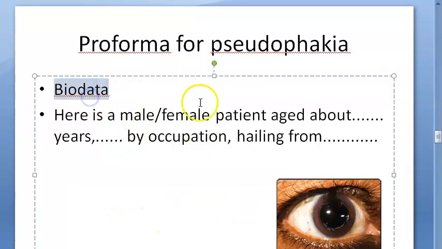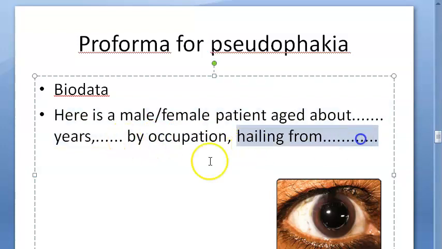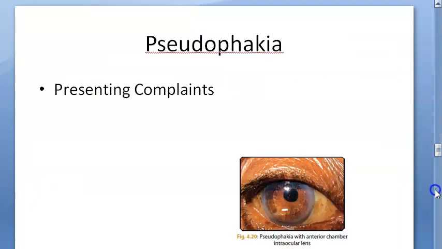So basically, first you will take the demographic data: the age, the name, the sex, the occupation, education, address, phone number, anything that you need, religion, etc. Then when you're presenting, you will say: here's a male patient, or female patient, aged about so and so, this one by occupation, hailing from which place, okay?